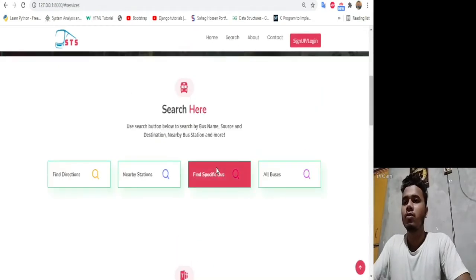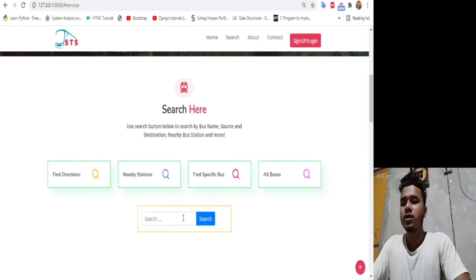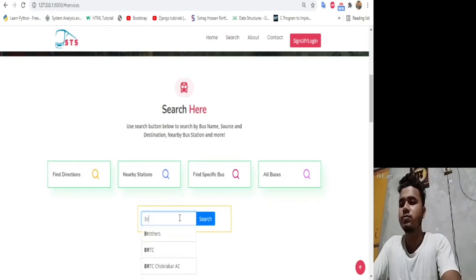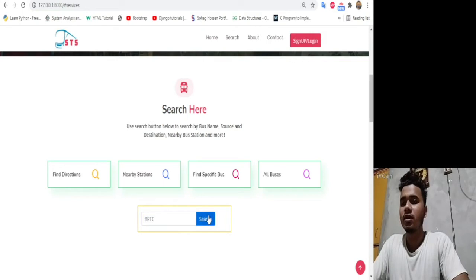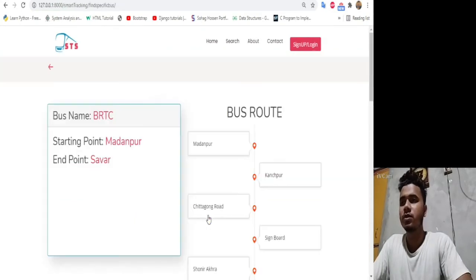Now I am talking about another feature of our project. You can guess the feature by its name. So we can search any bus name and we will get suggestions, like BRTC, and hit the search button.